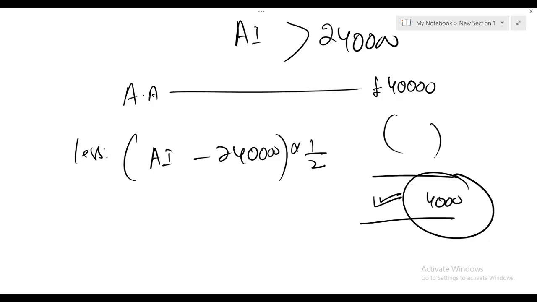If you are not mentioning these things, even though you are getting the right answer, for example your income tax liability is the same as the examiner's, you will still be losing at least 1 mark. Whether or not the relevant rules impact the income tax liability, you need to tell your marker that you know these rules. If you're not mentioning these things, you will be losing marks. So make sure whenever the relevant rules come, you tell your marker. How? I'm going to explain that also, don't worry.